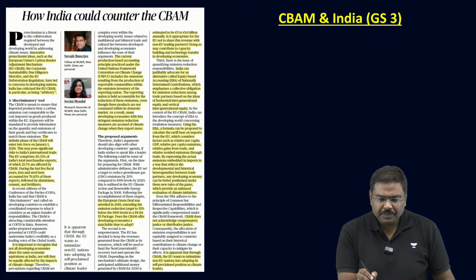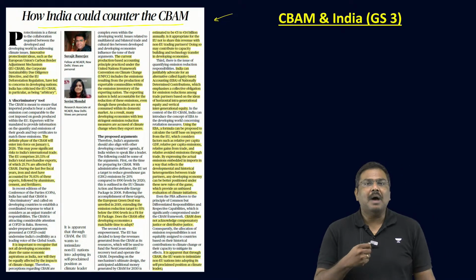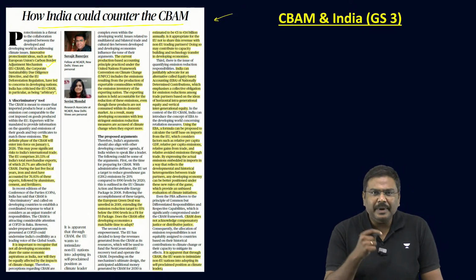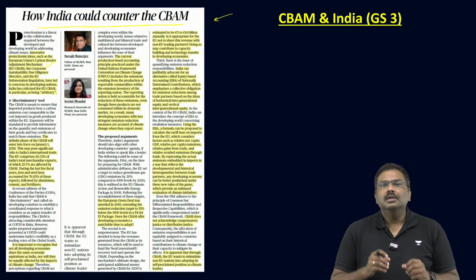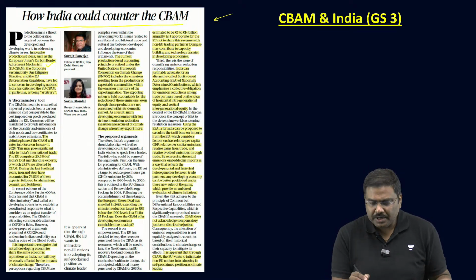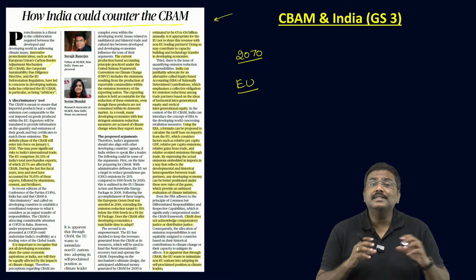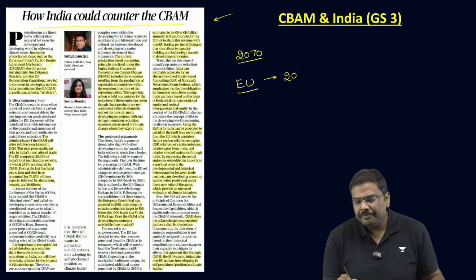The first article, editorial, how India could counter CBAM, and that is the carbon border adjustment mechanism. Let me start with the basic idea now. Just like India has a target of becoming net zero emission by 2070, in the same way, the European Union, which is a grouping of 27 countries, has a target of becoming net zero emission by 2050.